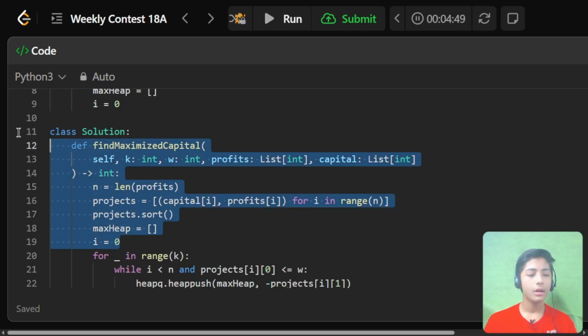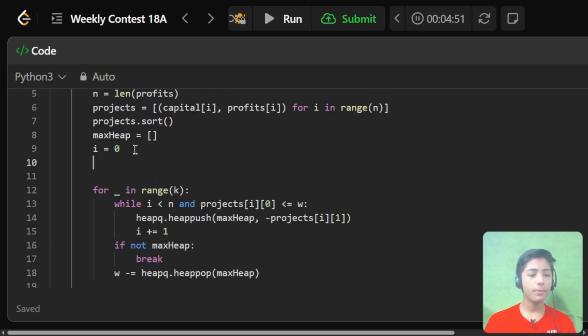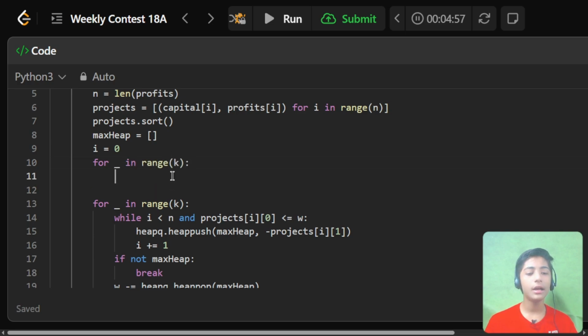Now I define a for loop: for _ in range(k). Here k is our integer, which I have already told you. Then I define a while loop: while i < n and projects[i][0] <= w.